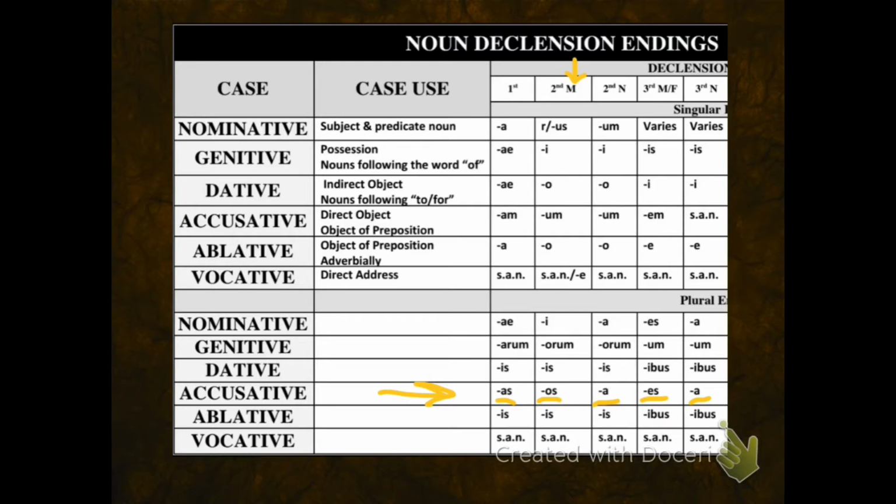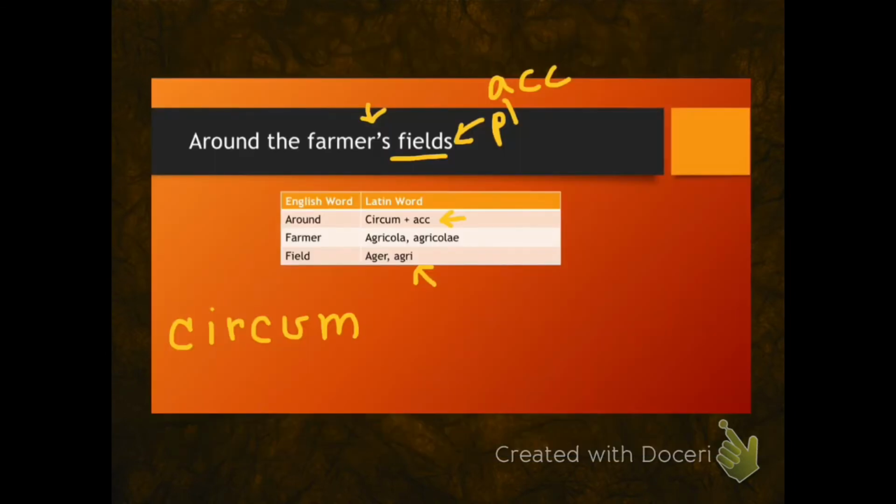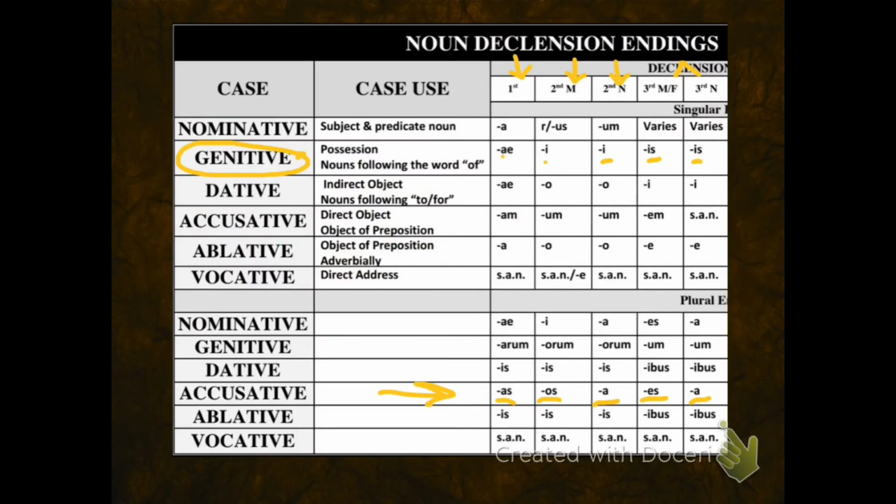Do I pick second declension masculine? Do I pick second declension neuter? Do I pick first declension or one of the third declension columns? In order to know which one, remember that we look at the genitive ending to help us decide what declension the noun belongs to. So when I come back here and look at field, I see that the genitive form of the noun ends with the letter I. And if I check my noun chart, the letter I is for second declension.